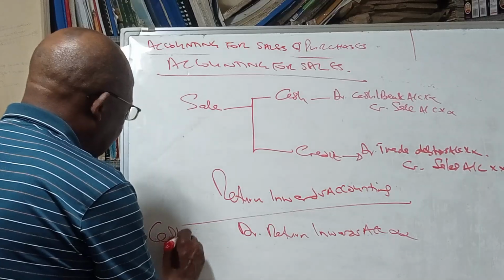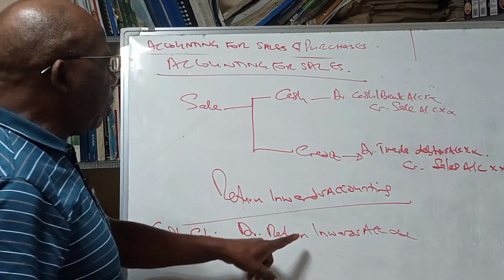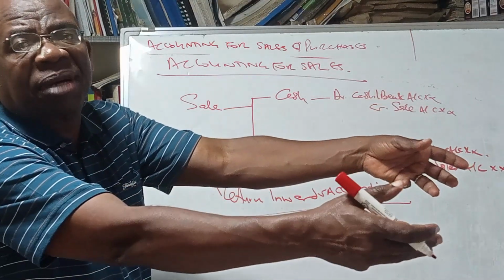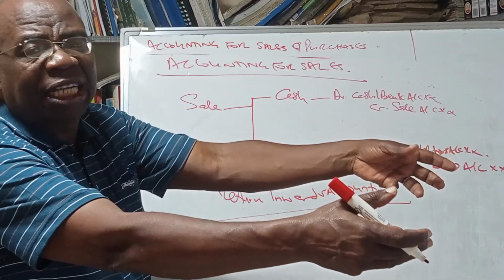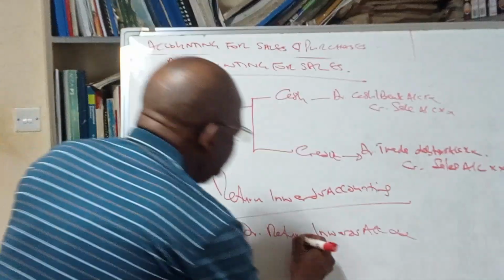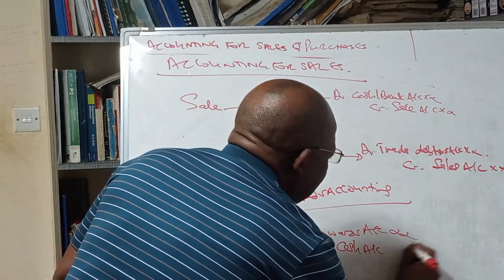So if we assume it was a cash sale, we will debit return inwards, but we will refund the customer the money the customer had given us. So our asset of cash will reduce, and for a reduction in an asset, we credit the asset account. So we credit cash.